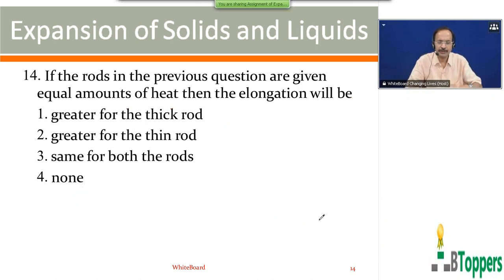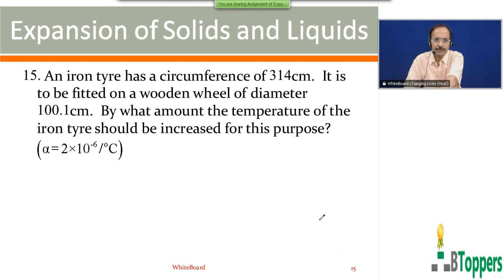So for question number 14, which I have just discussed, the second option is the answer. Look at question number 15. An iron tire has a circumference of 314 centimeters. It is to be fitted on a wooden wheel of diameter 100.1 centimeter. By what amount should the temperature of the iron tire be increased for this purpose?